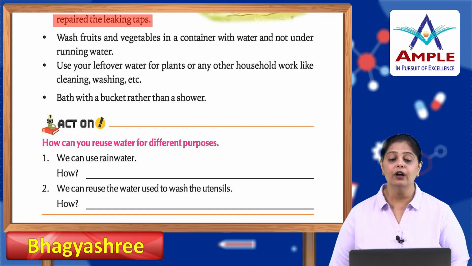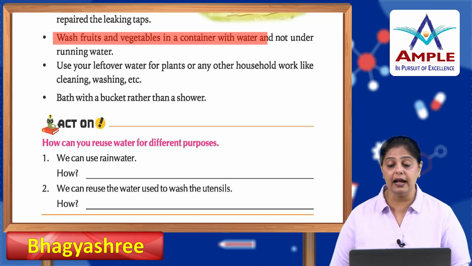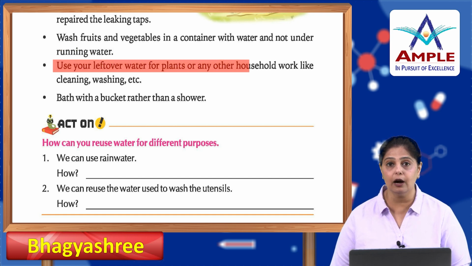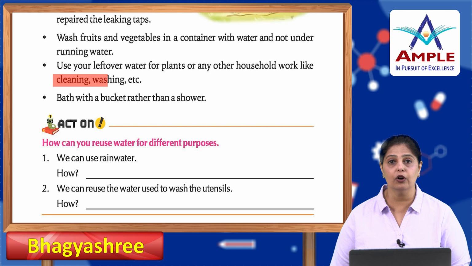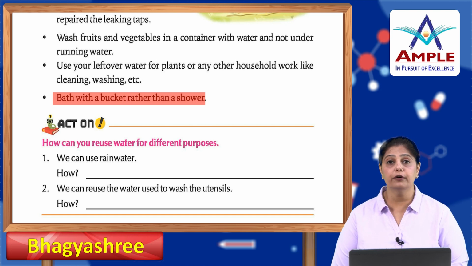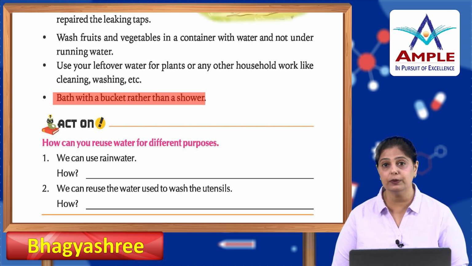Okay. Now, wash fruits and vegetables in a container with water and not under running water. Use your leftover water for plants or any other household work like cleaning, washing, etc. Take a bath with a bucket rather than a shower. So, instead of keeping the tap open and washing the vegetables and fruits, you can put them in a container and then you can wash them with lesser water, and still clean them.